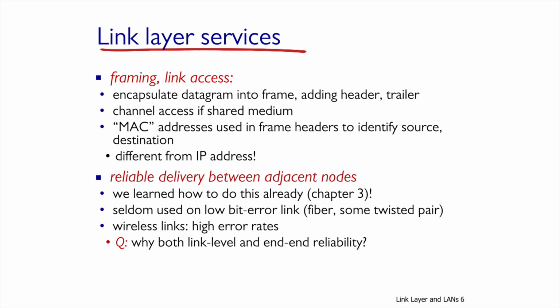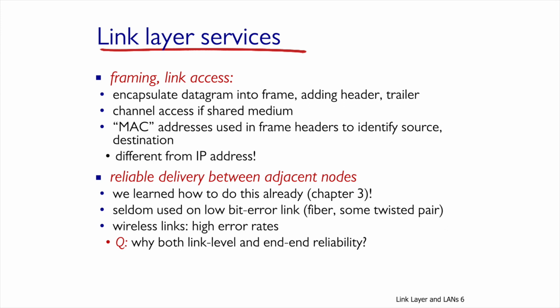Let's look at services that are implemented on the link level. The first services are framing and link access. In terms of framing, every datagram is encapsulated by adding a header and a trailer. Fields are added inside the header, such as medium access control addresses, MAC in short, that define source and destination. In addition, there is added information used for the implementation of additional services. The MAC addresses are different from IP addresses, and later we will understand what the difference is.